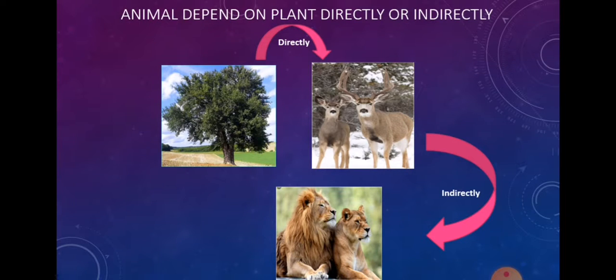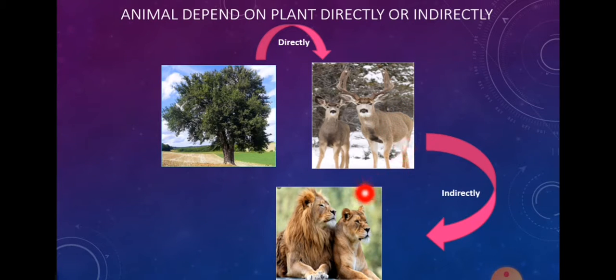In this picture, there is a summary of today's lesson: plants make their own food and these herbivore animals depend on the plants directly, and this carnivore animal depends on these herbivore animals.